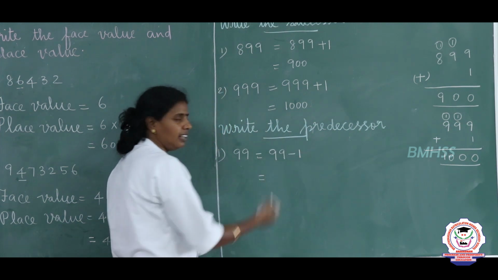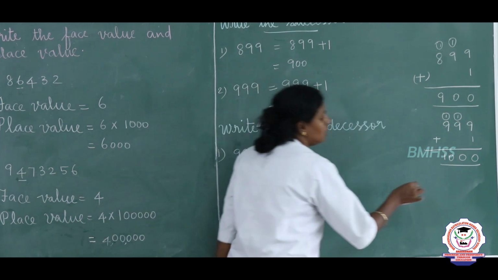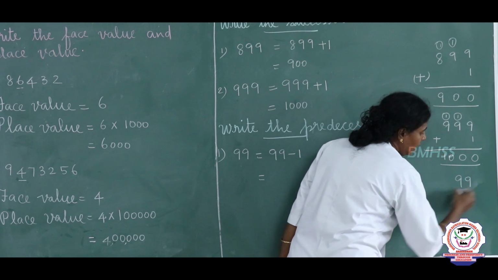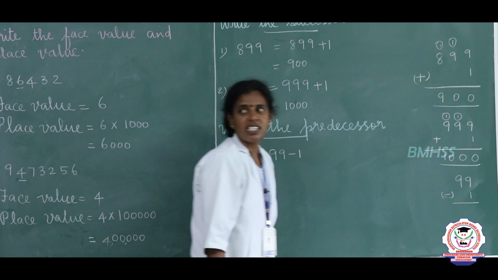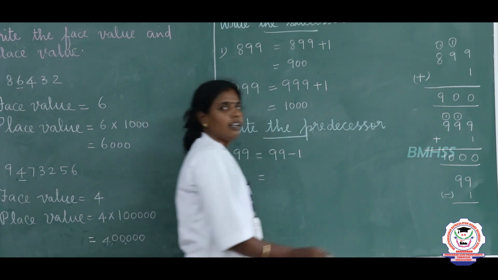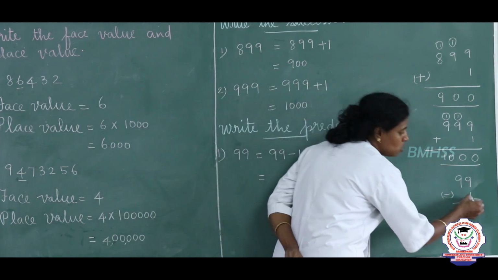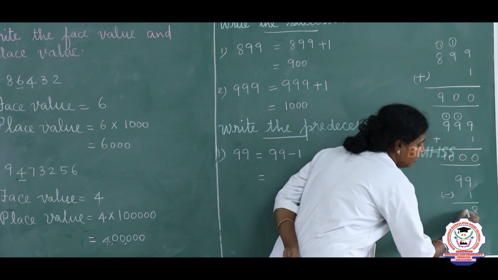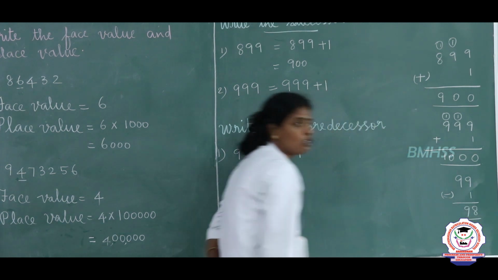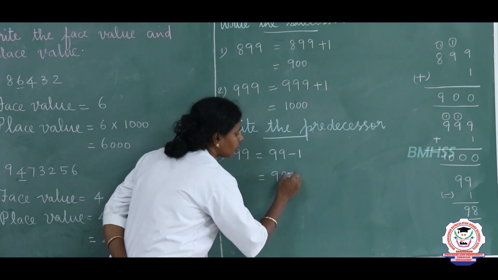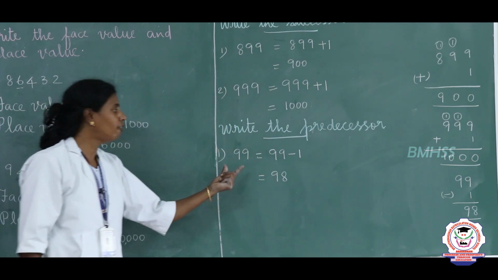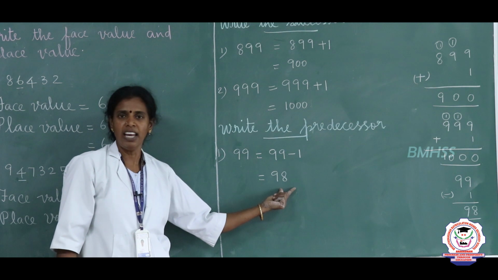First we will take 99, subtract 1 from this 9. What is 9 minus 1? Yes, Divya, 9 minus 1 is 8 and we are going to take 9. So the answer is 98. Very good. So the predecessor of 99 is 98.